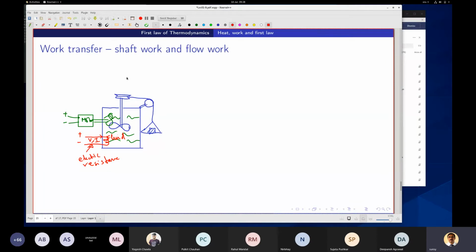So this is shaft work. Out of that, this one is our shaft work. There could be different ways you can do the work. Now, what is flow work?